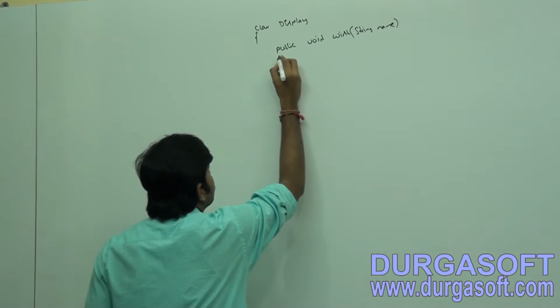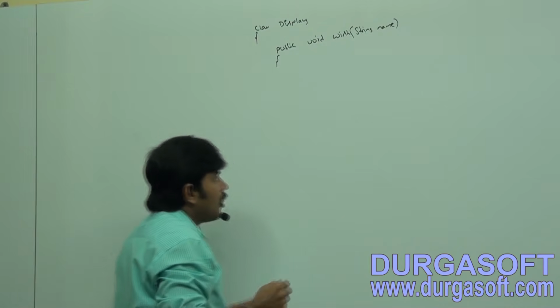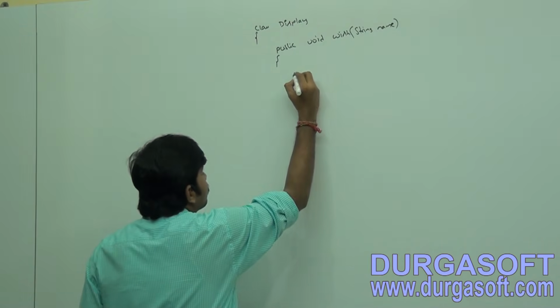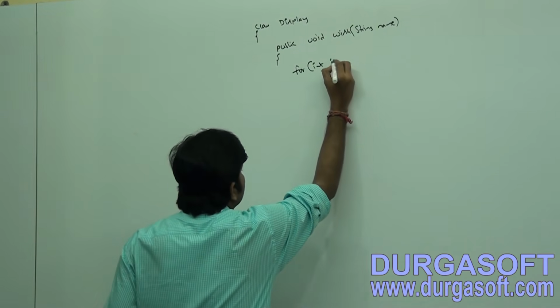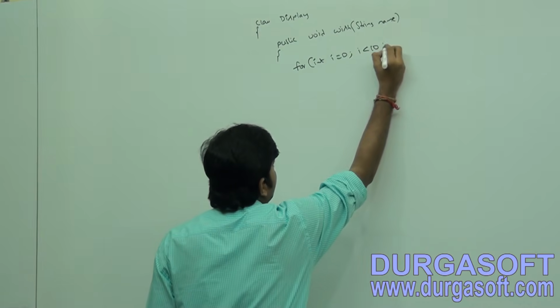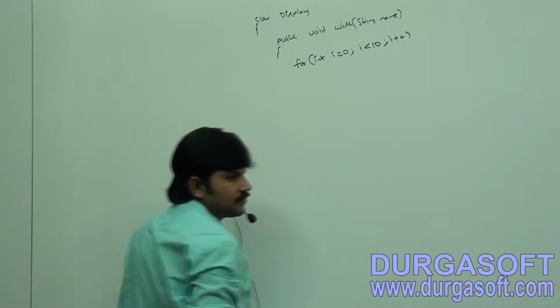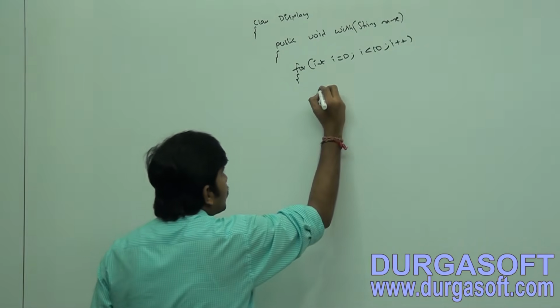String name: public void wish(String name). How did I implement this method? Here, for int i = 0; i < 10; i++. How many times is this loop going to execute? 10 times.